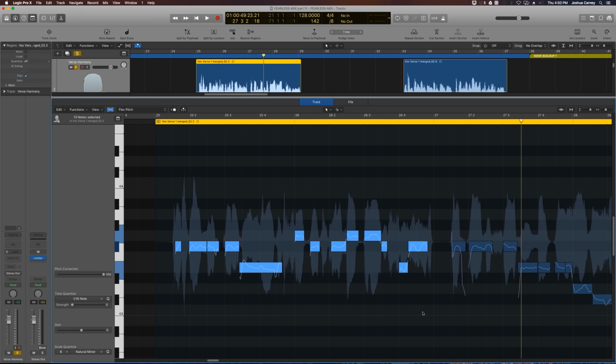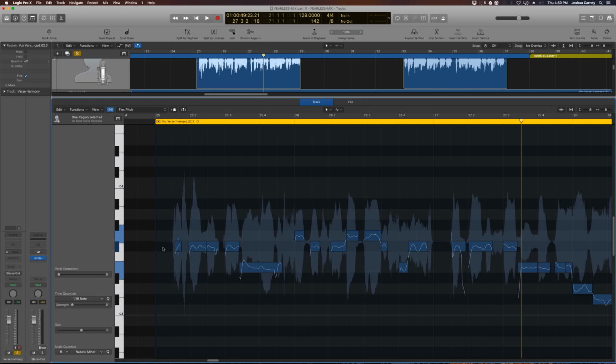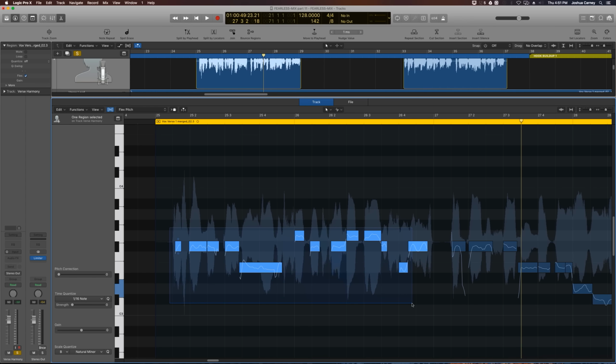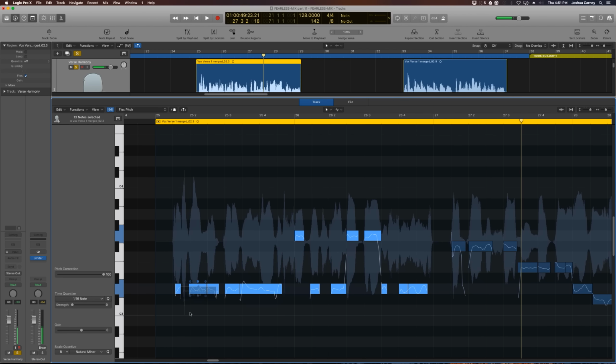or key of the song, which is B minor. So these first notes in the phrase here are on F sharp, and what we want to do is pull these down a third within the key. So the first 5 notes of B minor are B, C sharp, D, E, F sharp. So using the first note F sharp as a guide, we're going to pull this whole selection of notes down to D, which is a third down within the key of B minor.